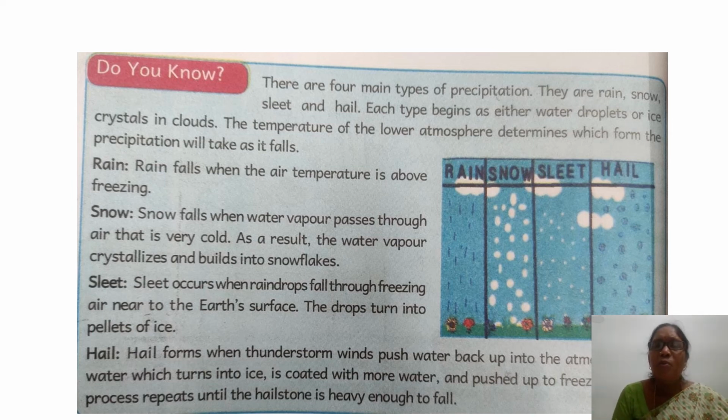Snow here. How is the snow formed? Ela form avutundi when air becomes too cold. Challaga అయిపోయినప్పుడు. When temperature decreases, what happens? This liquid water changes into crystals of ice. చిన్న crystals of ice గా మారుతుంది. That's called snow.